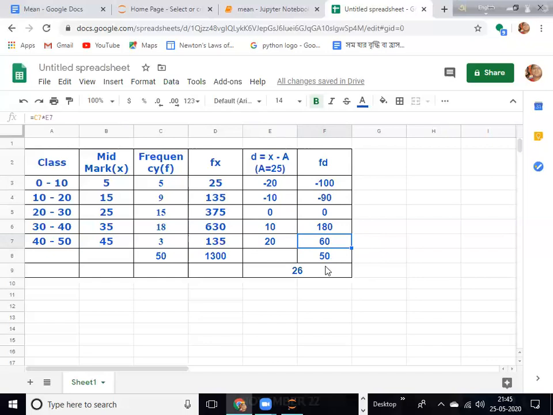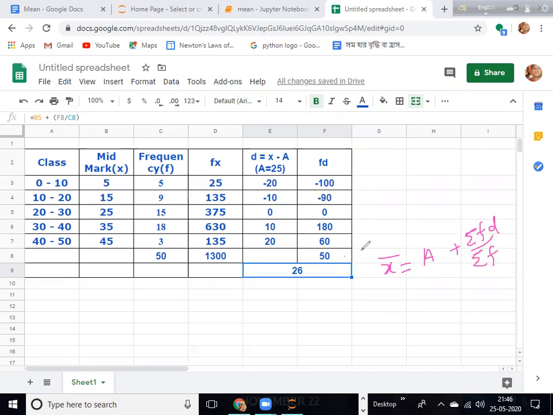Now what is the formula for finding the mean by the assumed mean method? The formula is A plus sigma fd by sigma f. A is B5, which is 25. Sigma fd is the total of this column, F8, divided by C8, the total frequency. So the mean is A plus sigma fd by sigma f.